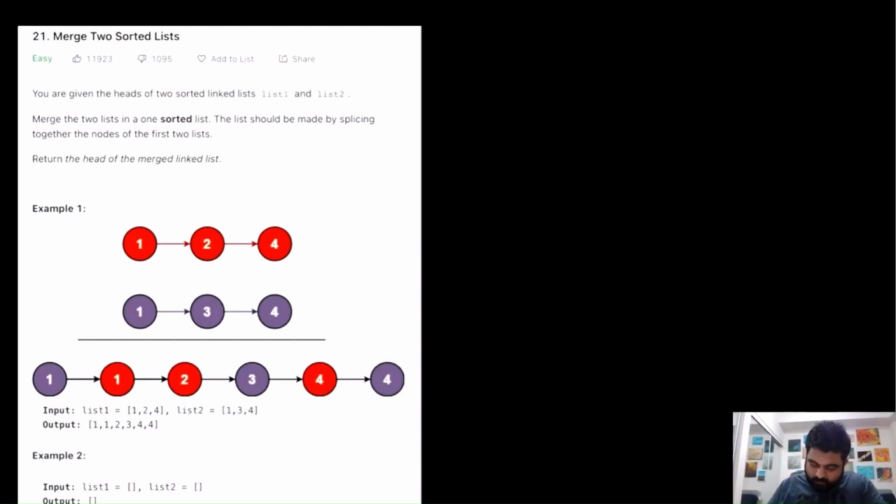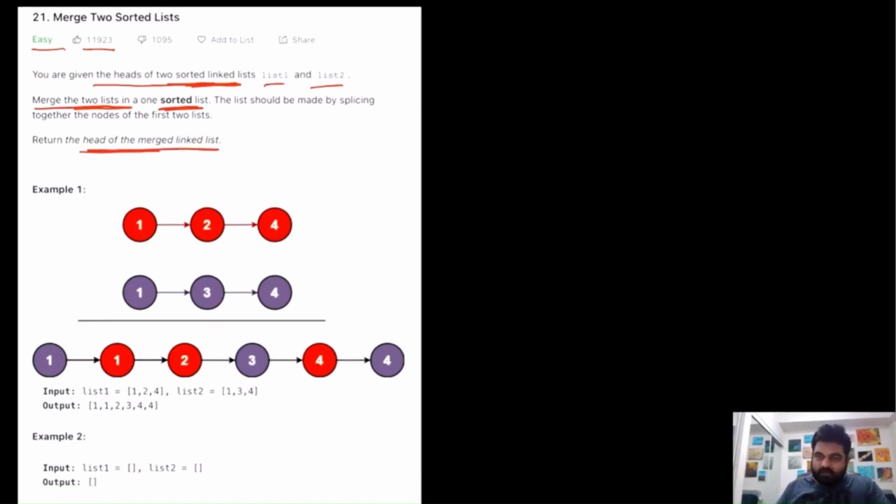This is a LeetCode easy problem, and it is also one of the most liked problems on LeetCode. If we understand the problem statement, we are basically given the heads of two sorted linked lists, list 1 and list 2, and we need to merge these two linked lists into one single sorted list. This is the important part, that it has to be sorted, and in the end we need to return the head of the merged linked list.